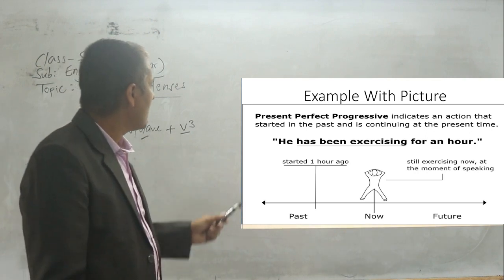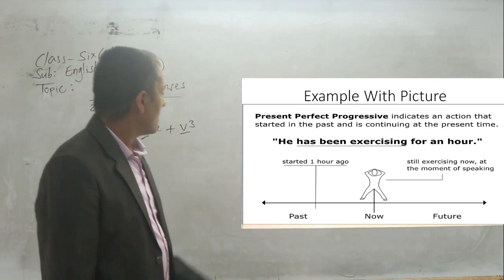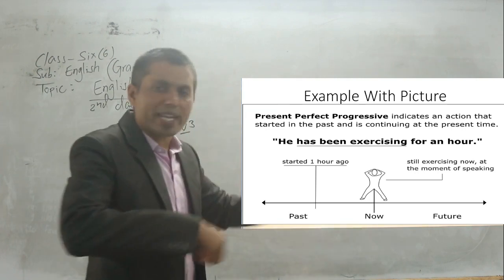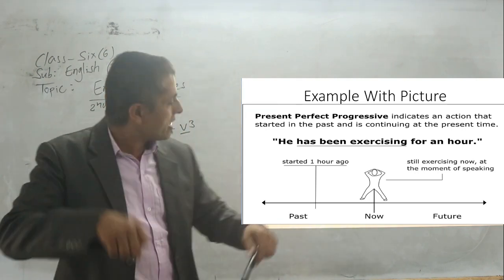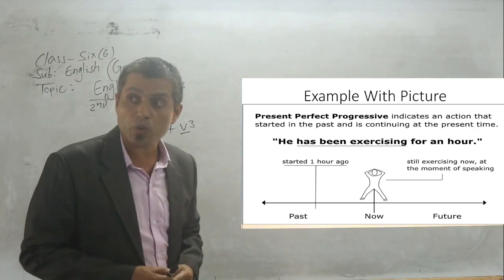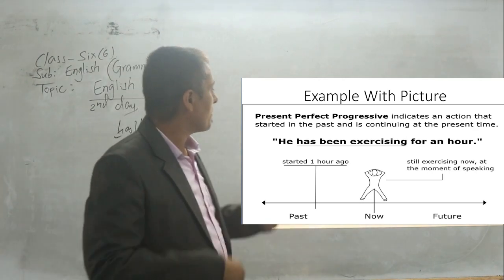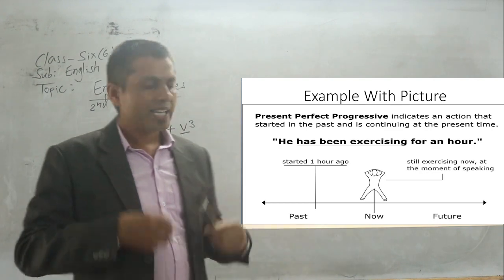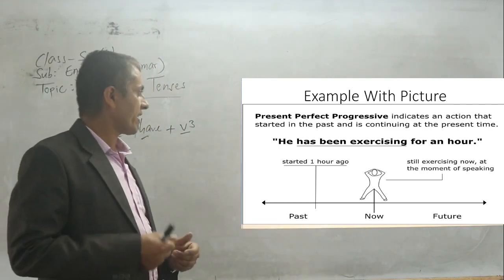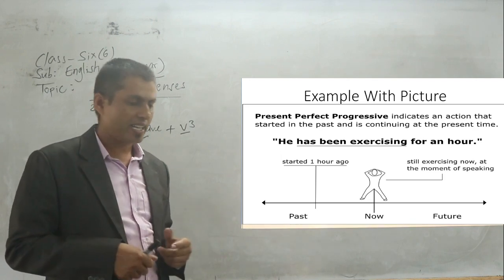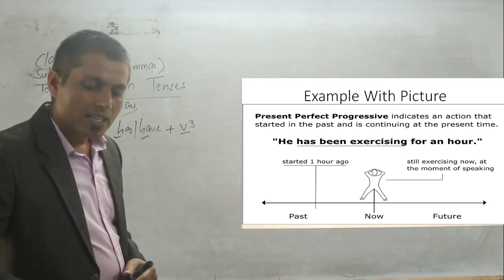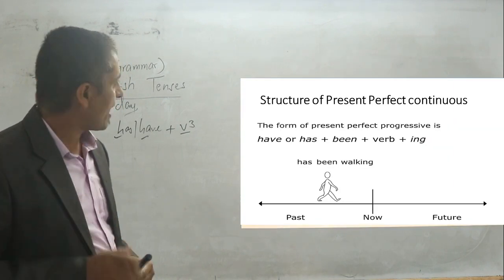Started 1 hour ago in the past, and at present it is still going on, and it may even go on into the future. In this way present perfect continuous tense works in English. Let me take you to the next slide, student.